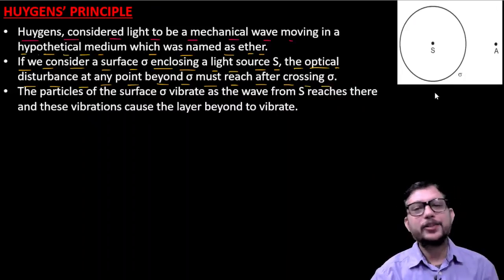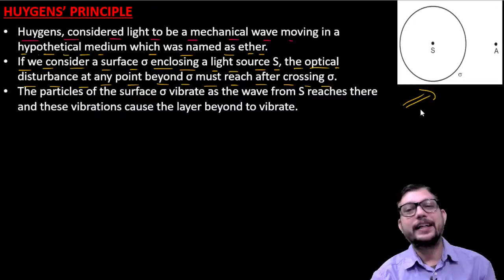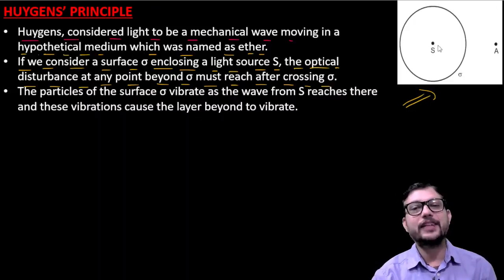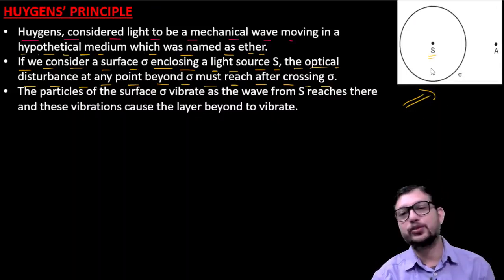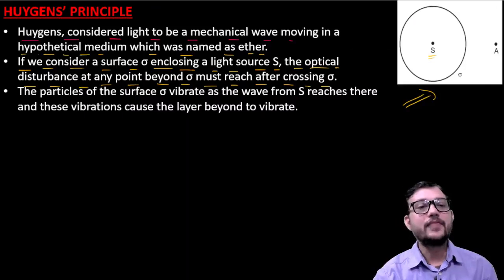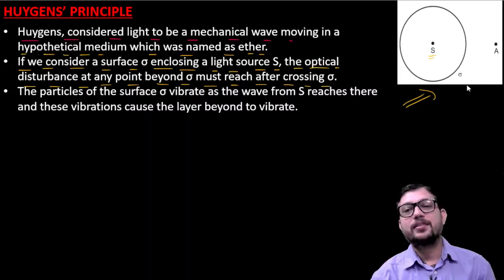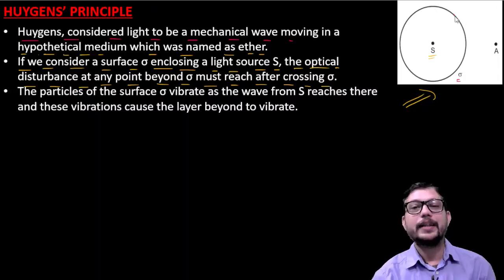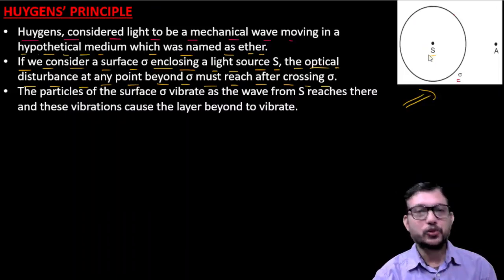What does it mean? As you can see in the picture, S is your source, and this sigma is your surface. You can see it clearly.